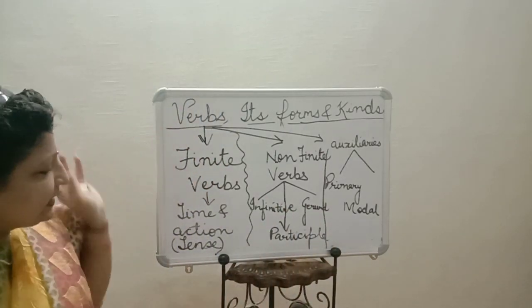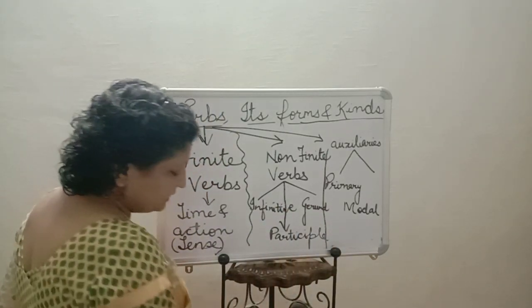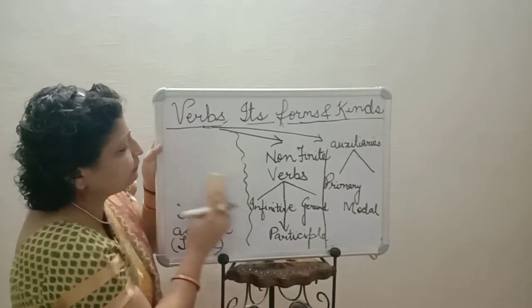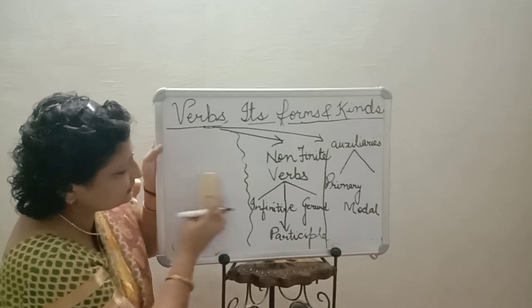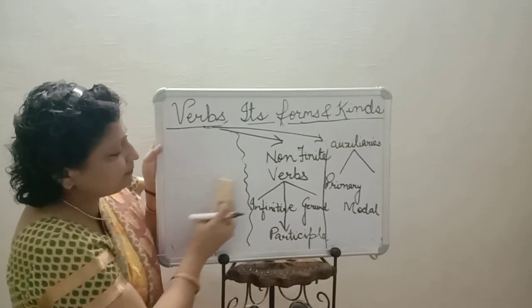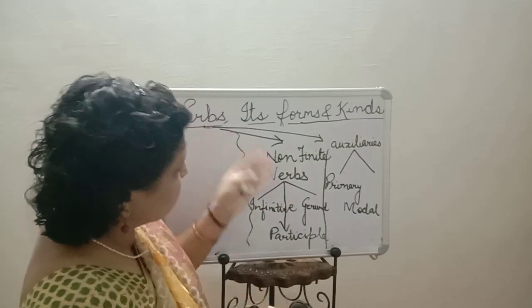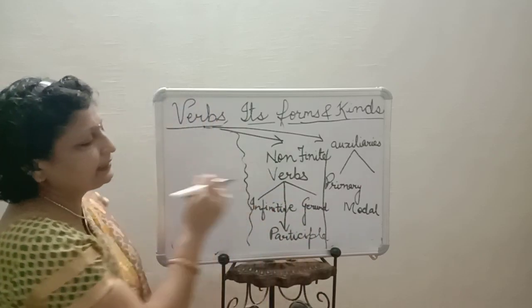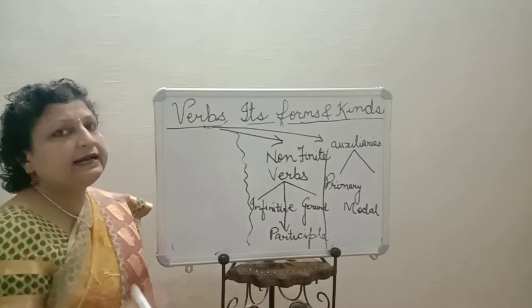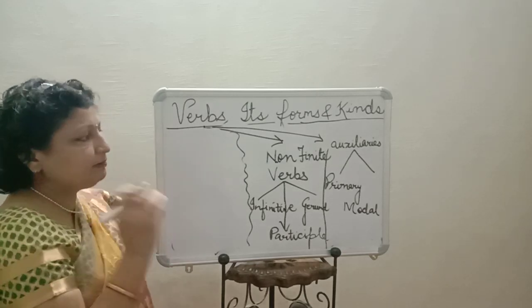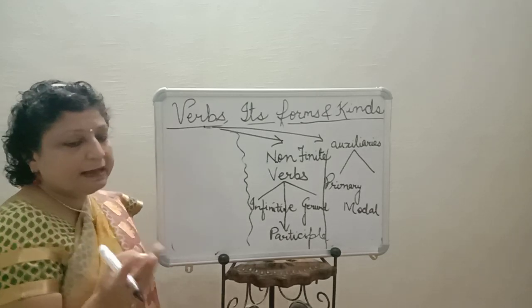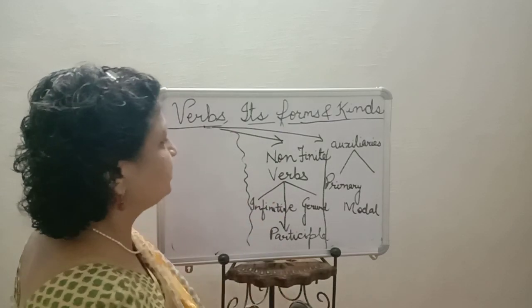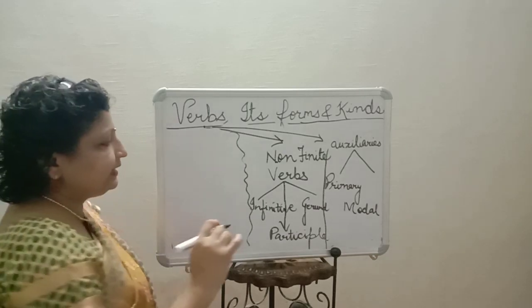So these finite verbs I will be telling you later on. These are all tenses. About the tense I will be telling you later on, all the forms of tenses. Basically I will be telling you about infinitive, gerund and participle. What is the difference between finite and non-finite? Tense, there are 12 forms of tenses that I will be telling you later on. Present tense, past tense, future tense. All these three tenses have got 4 forms each. So I will be dealing with it in detail in my next class.